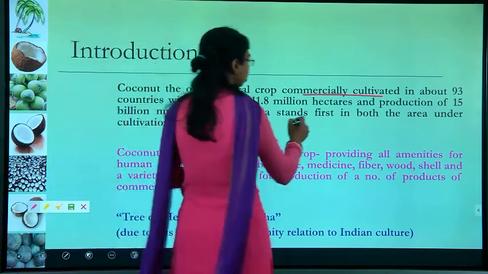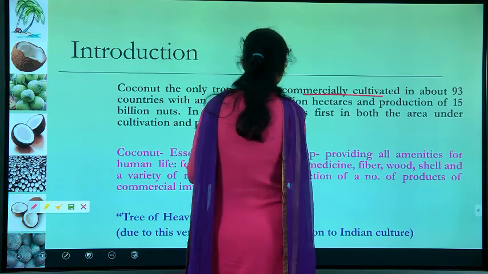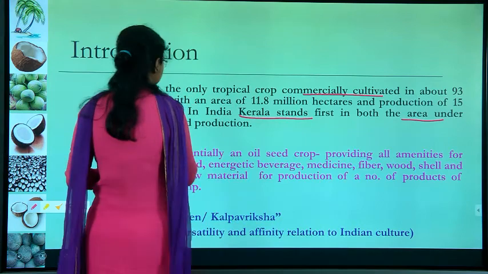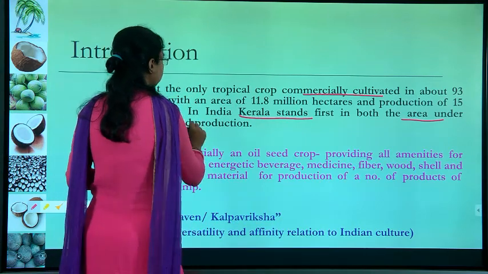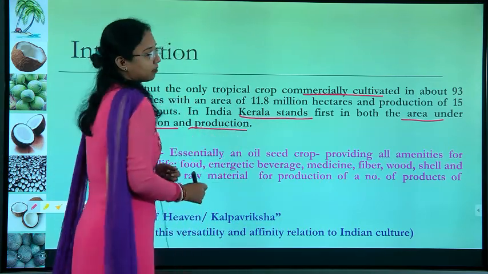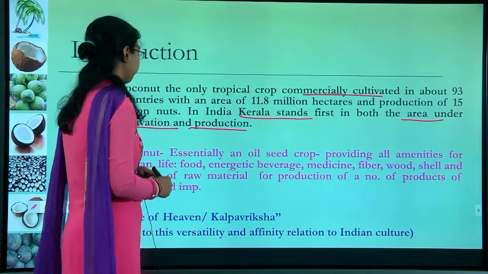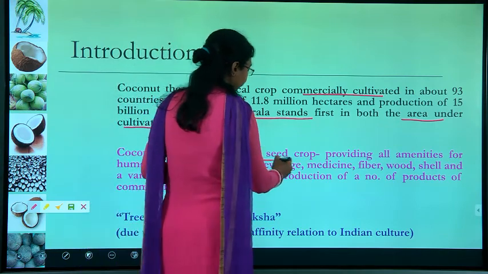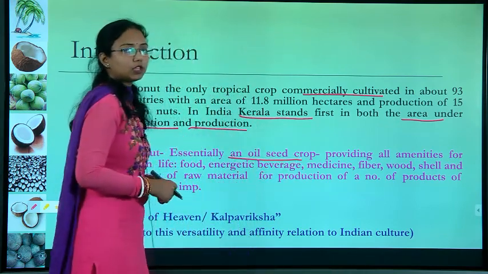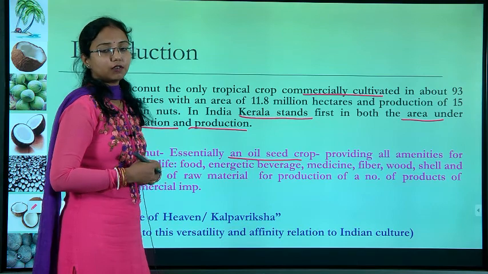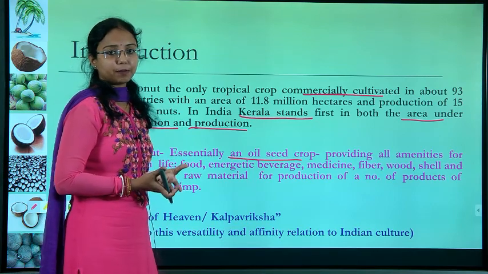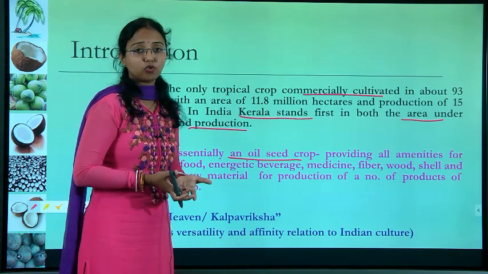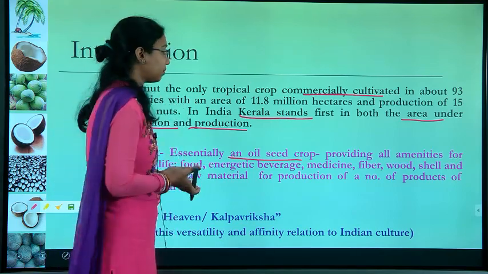So it is one such large plantation crop, and Kerala comes first in terms of production and cultivation for coconut processing. It is essentially an oil seed crop. We are using coconut oil for consumption, for cosmetic purposes, or as hair oil. There is another term called virgin coconut oil that is quite healthy.